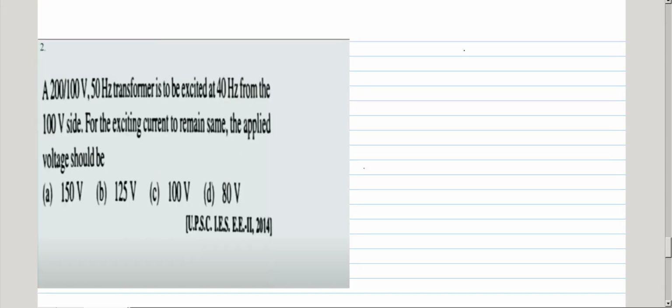Next question. This is the question given: a 200 volts by 100 volts, 50 Hz transformer is excited at 40 Hz from the 100 volt side.